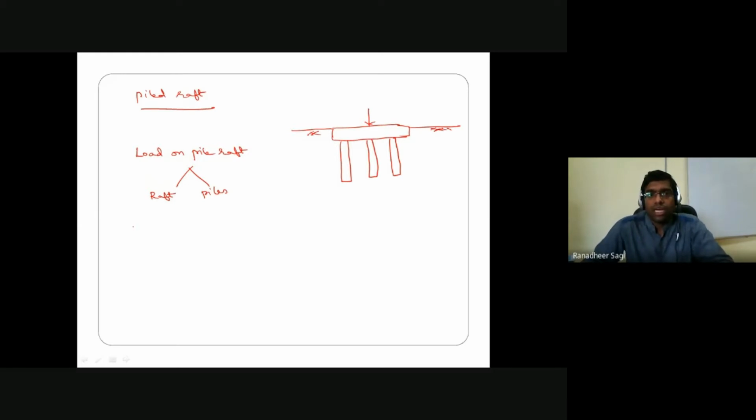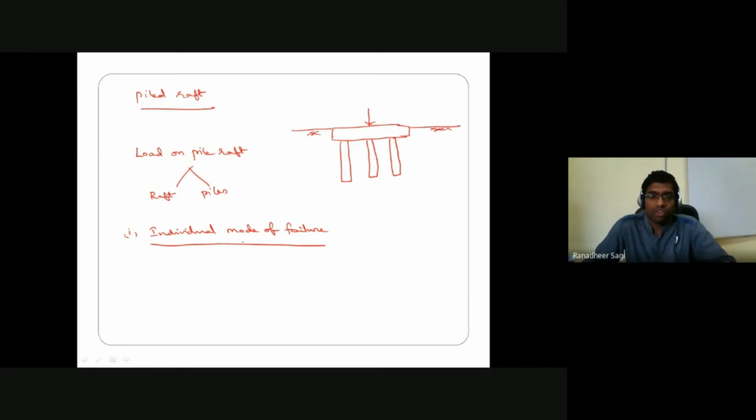So now let us try to understand, based on different modes of failure, what is expected to happen in that pile raft foundation, and how to estimate the ultimate load carrying capacity of your pile raft foundation or pile raft group. So first is based on individual mode of failure. Based on individual mode of failure means each individual element existing in that particular pile raft foundation will carry maximum load before it is said to be undergoing the failure. That is what we call as your individual mode of failure.